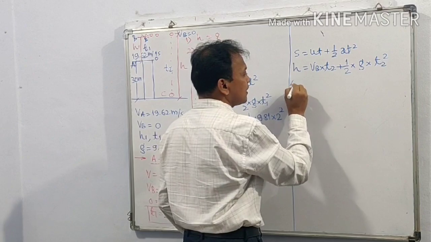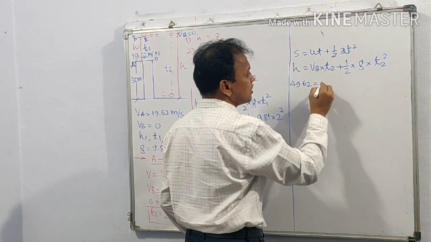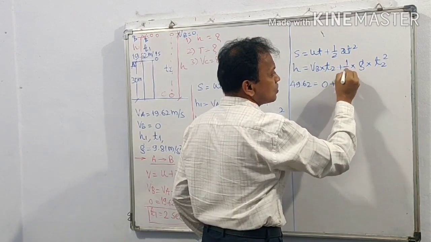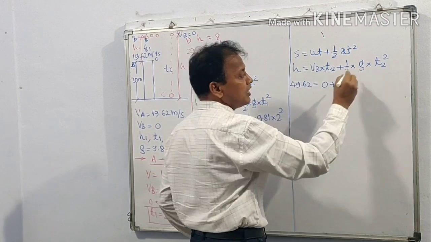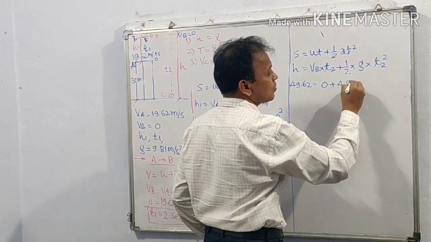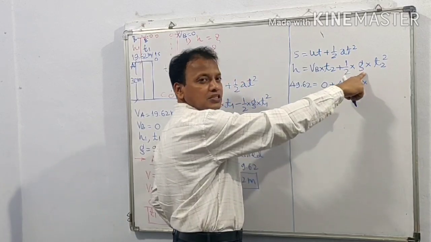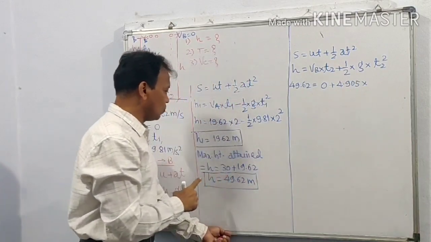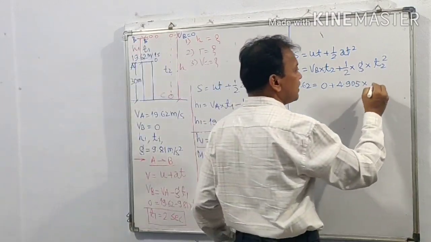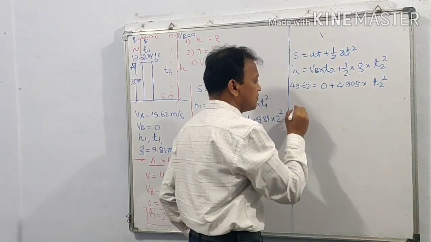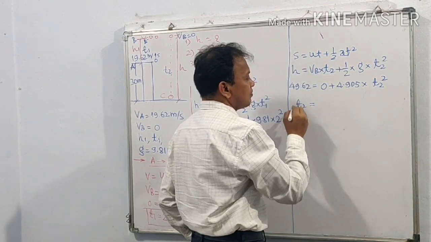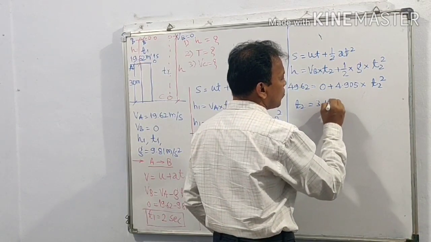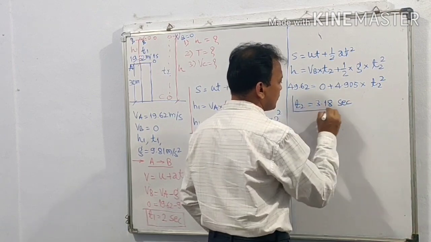So putting this value of h, 49.62 is equal to Vb, initial velocity, 0, plus 1/2 into 9.81, that is 4.905, writing directly. G is equal to 9.81 divided by 2, that is 4.905, and T2 is the unknown that we want to find. Therefore, T2 square. Making calculations, T2 is equal to 3.18 seconds.